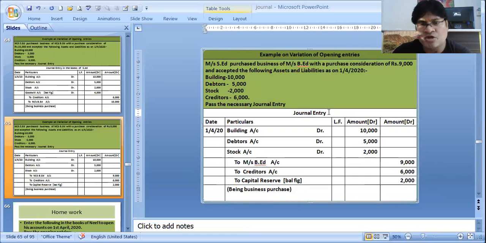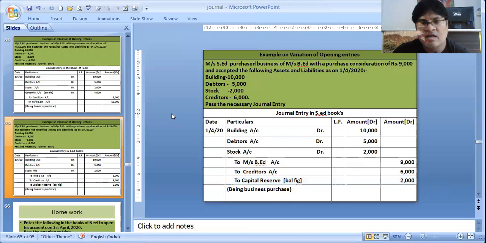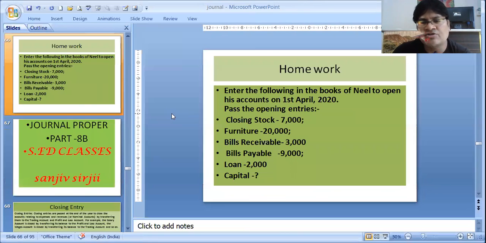So in the books of Asset, in the journal entry, we have nothing but this profit. This profit is the 2,000, which is capital reserve. Being business purchased, capital reserve is 2,000. So this is our opening journal entry, students, and this is your homework, which you must do.